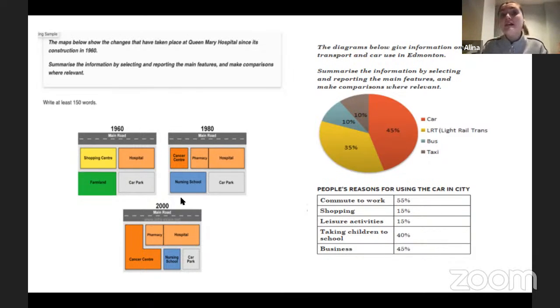For example, you cannot say that this map presents the period of time from 1960 to 2000. That would be wrong. Why? Because you don't have any maps which present 1970 or 1990. This information is missing. So it would be really wrong if you try to combine it in one time frame.